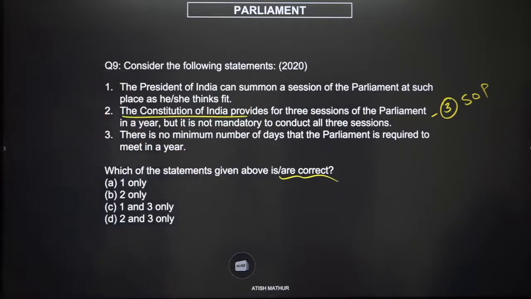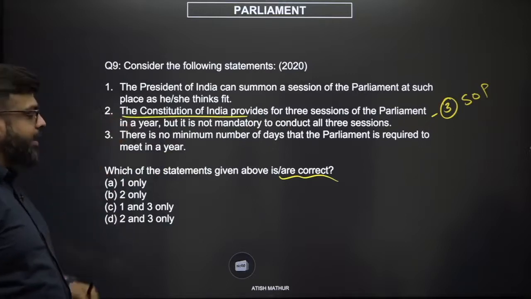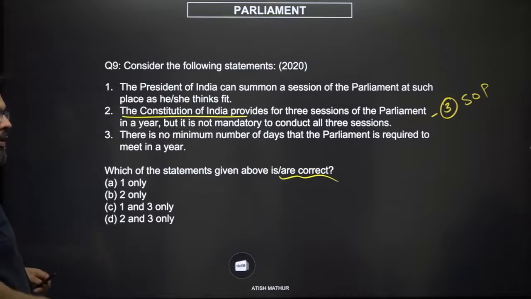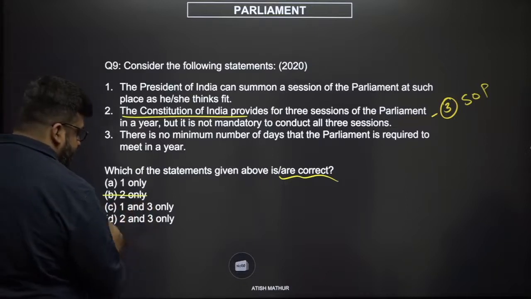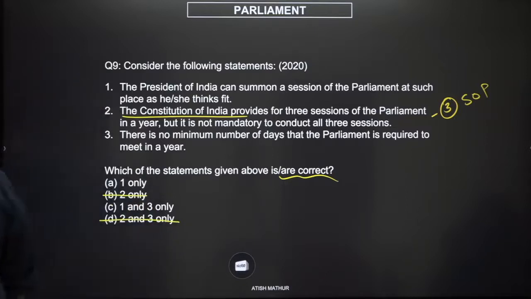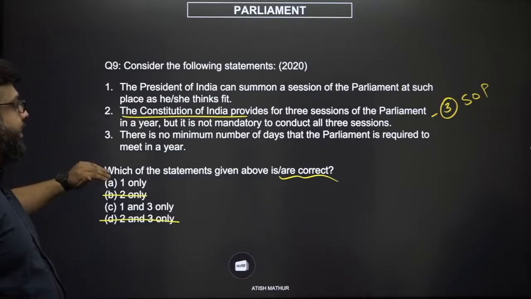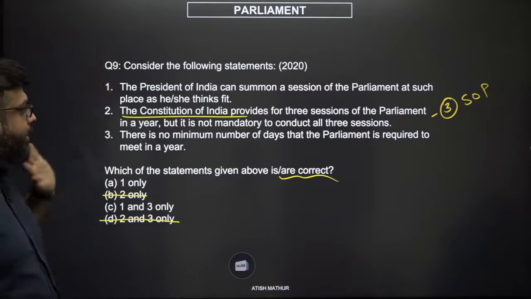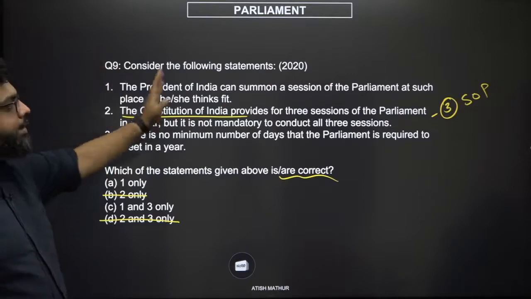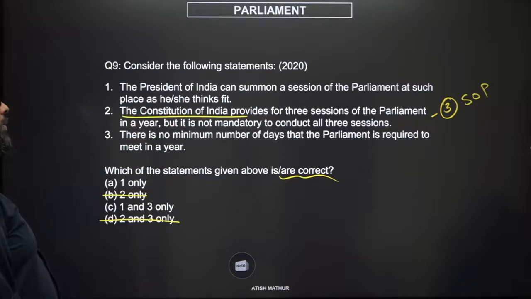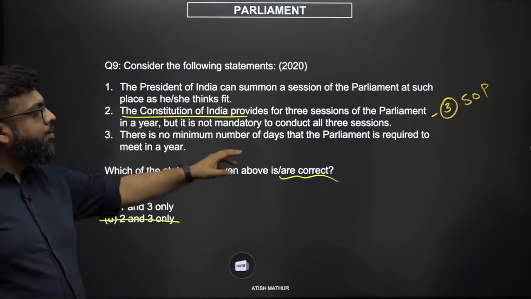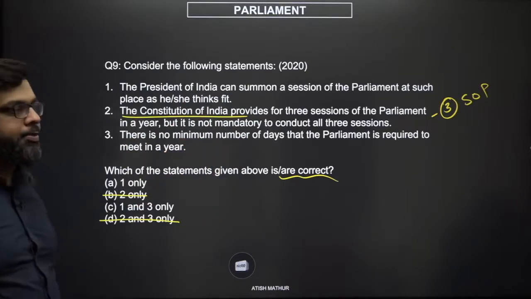So if this is the wrong option, all we have to do is eliminate whichever has option number 2 here. So if we see this is wrong and this is wrong, now we are left with either 1 is correct or 1 and 3 is correct, which means 1 is definitely correct. The President can summon a session of the Parliament at such place. There is no minimum number of days that the Parliament is required to meet in a year.